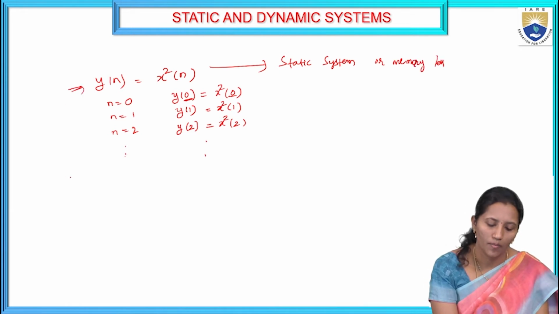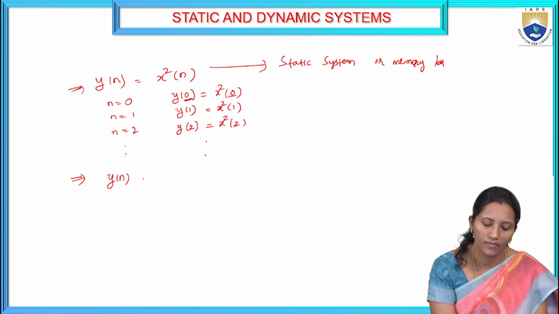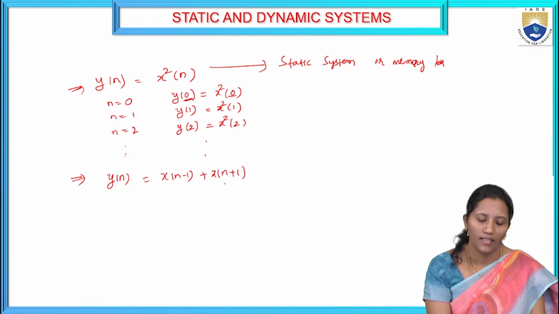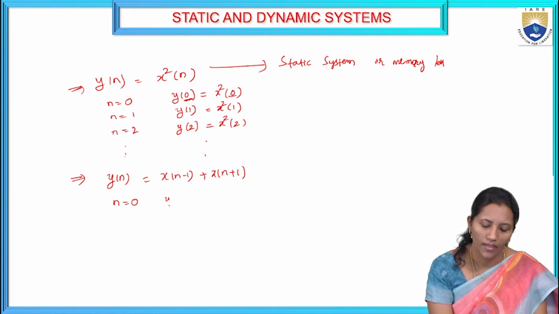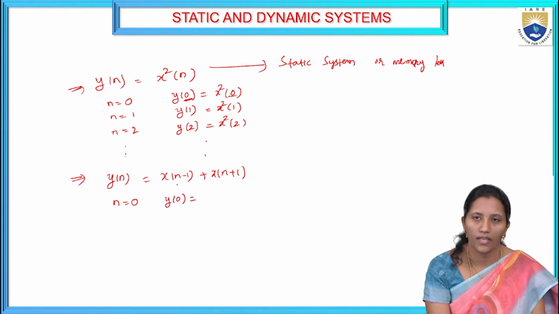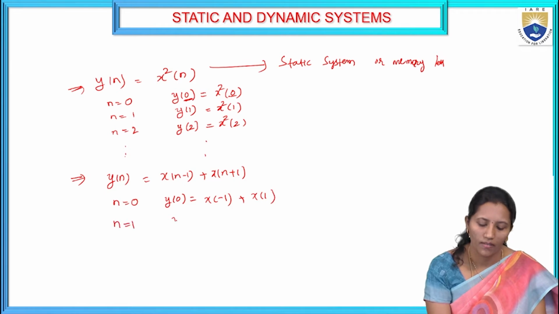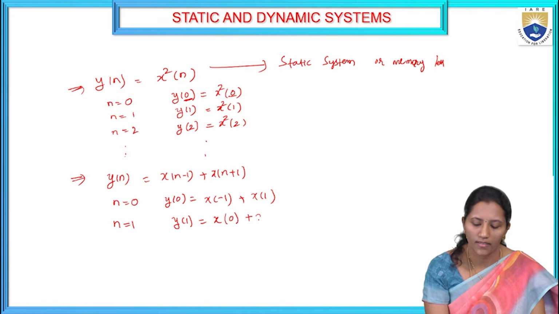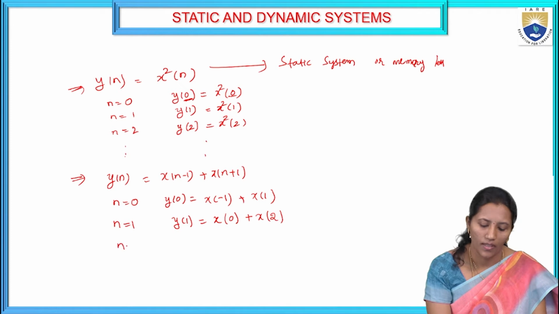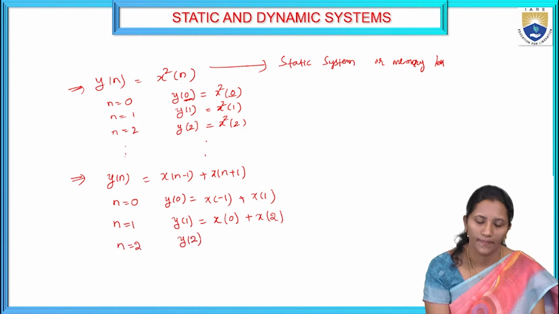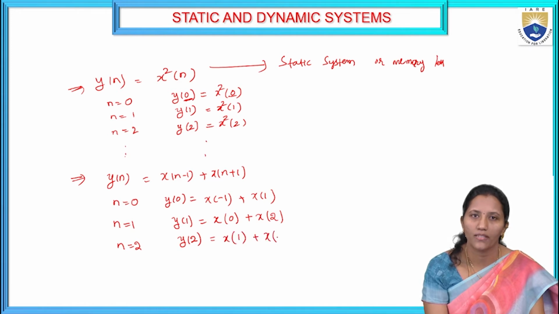Let us consider another example. Y of n is equal to x of n minus 1 plus x of n plus 1. Here also substitute n is equal to 0. For y of 0 we are going to get, substitute n is equal to 0 here, x of 0 minus 1 plus x of 0 plus 1. For n is equal to 1, y of 1 is equal to x of 1 minus 1, it is 0, plus x of 1 plus 1, it is 2. For n is equal to 2, y of 2 is equal to x of 2 minus 1, it is 1, plus x of 2 plus 1, it is 3.